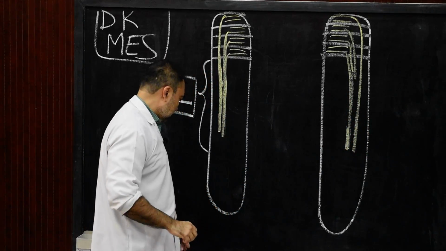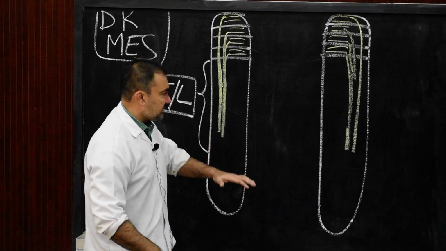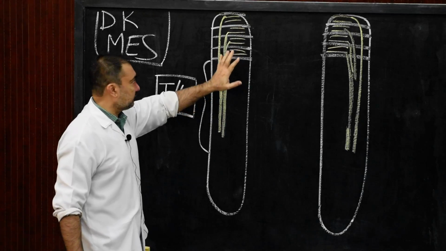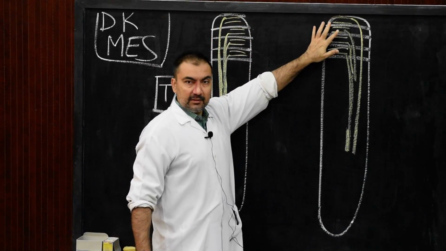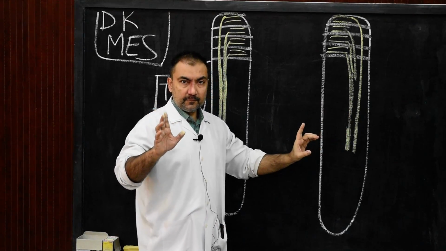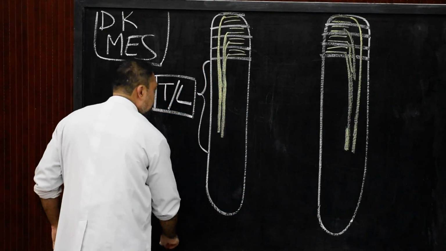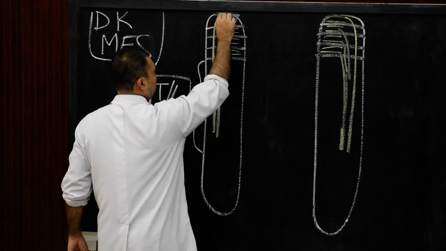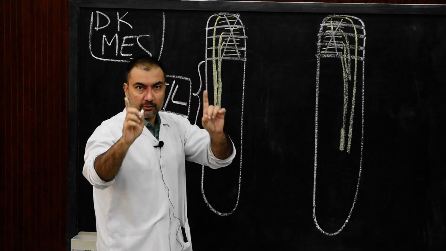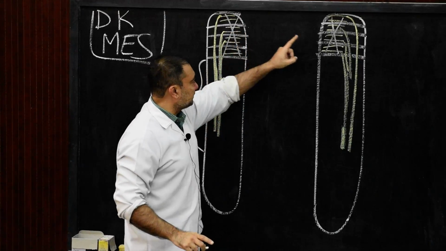Therefore, now in the thoracolumbar region, after the disappearance of the pronephric tubules, the pronephric duct will remain. So what has to disappear? Here I simply put a cross, suggesting that the pronephric tubules will disappear.